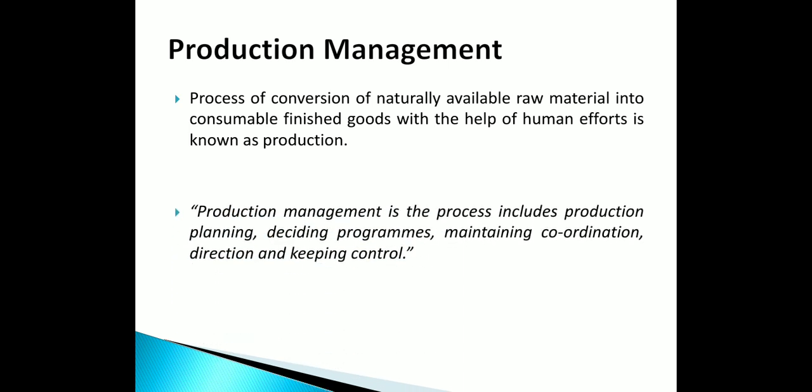And what is production management? It includes production planning, that is, what kind of production they are going to opt for, whether large scale production or not, deciding programs, what kind of machinery they are going to use, how they are going to utilize the available manpower, maintaining coordination between various levels of management, that is, departmental heads, proper direction being given, and control. Control is necessary, right? Because control is going to give the proper quality of the goods. Okay, right?